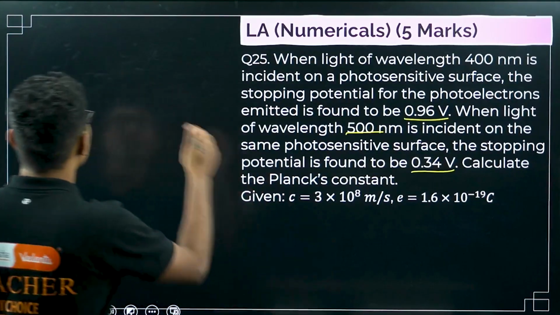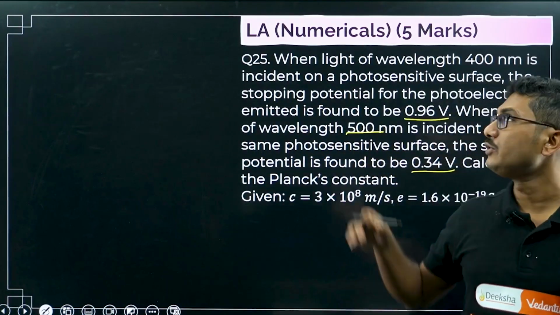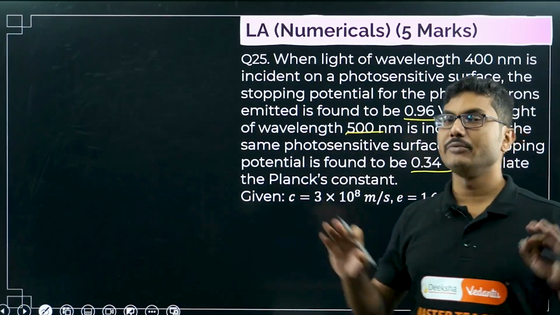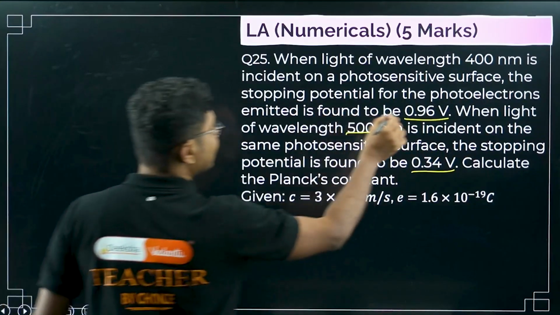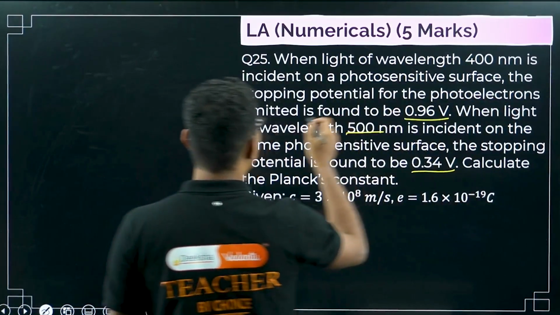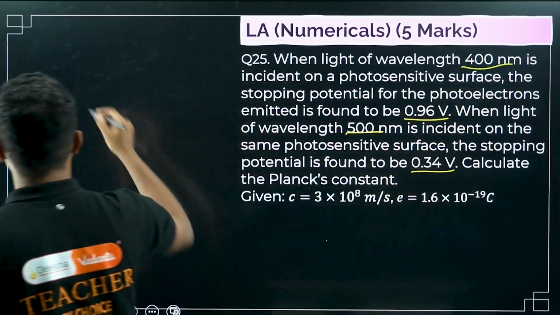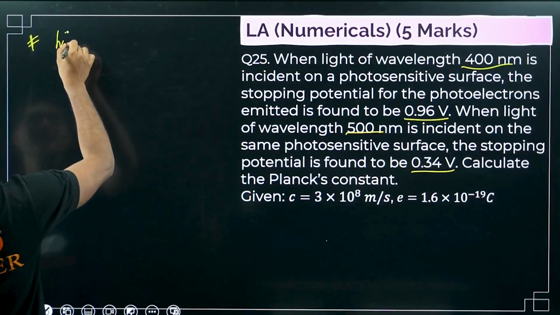So what we have to do: first we will write Einstein's equation for these two waves. Then we will put the values. Initially we will not put the values. For the first light, the wavelength is 400 nanometers. So the first case is h nu 1.